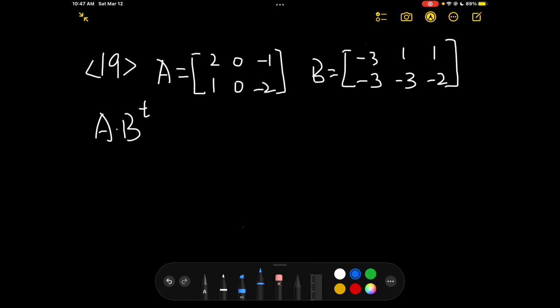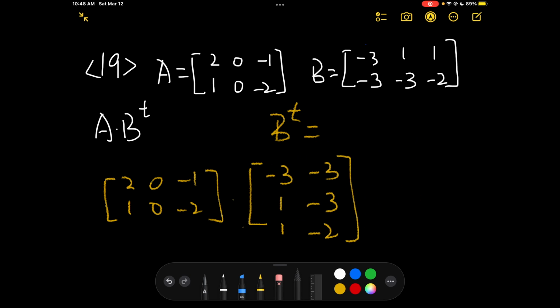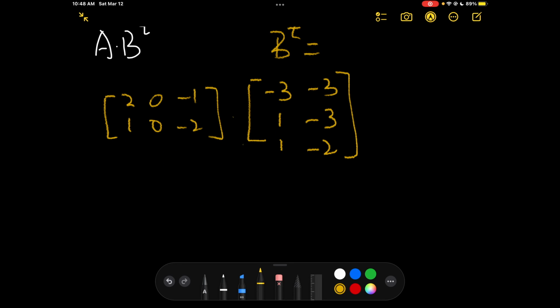Alright, so we got B transpose equals negative 3, 1, 1, and then negative 3, negative 3, and negative 2. This is a 3 by 2 matrix. So we can get a product of the 2 by 3 and the 3 by 2 matrix. So for the multiplication, we have 2 by 2 matrix. Alright, so A is still going to be the same, 2, 1, 0, 0, negative 1, negative 2, times this matrix.